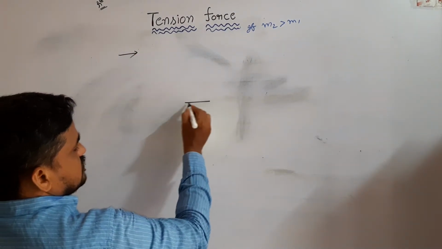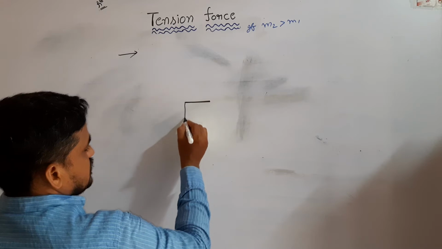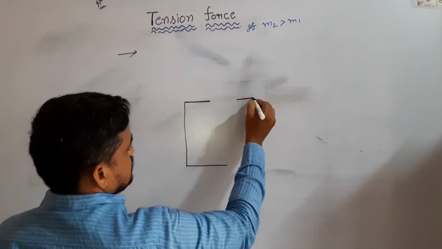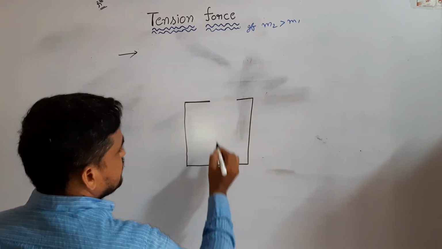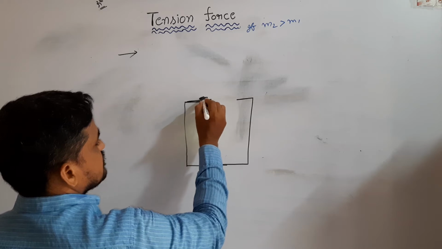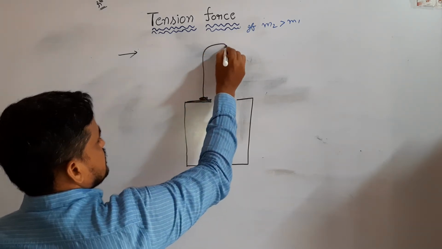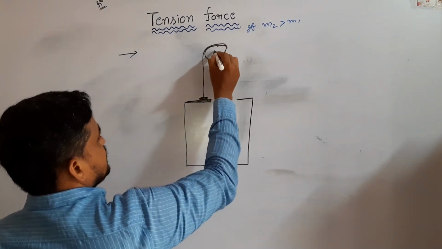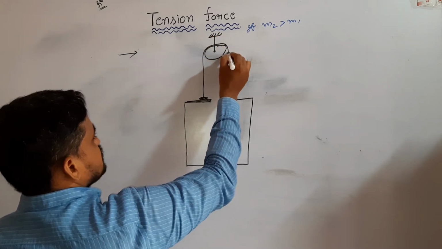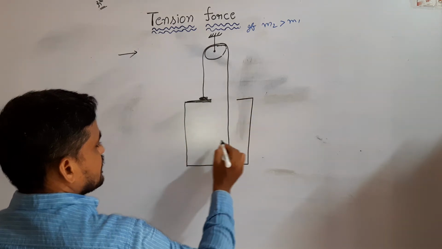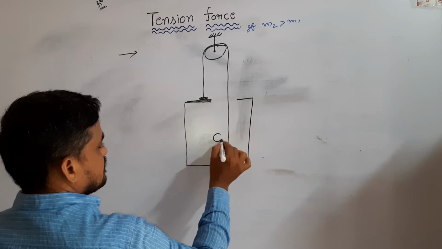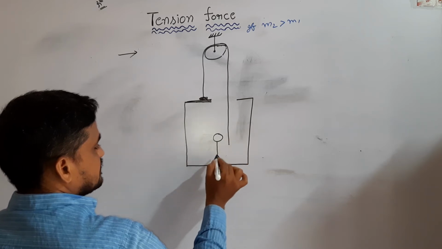Suppose this is a lift box. It is suspended to a rigid support by means of a smooth pulley, and a man is standing in it.